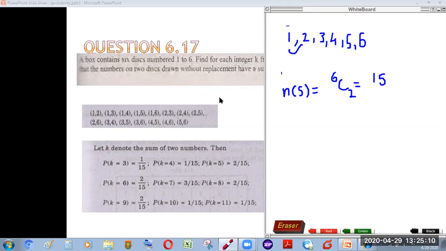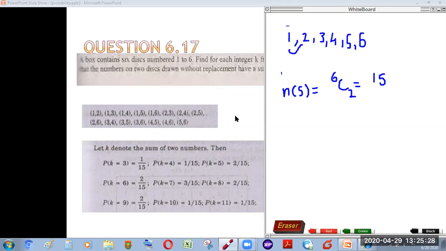By enlisting all the possibilities of pairs, in how many ways we can select the pairs from these 6 discs are enlisted here. So when we count these possibilities, there are 15 possibilities.